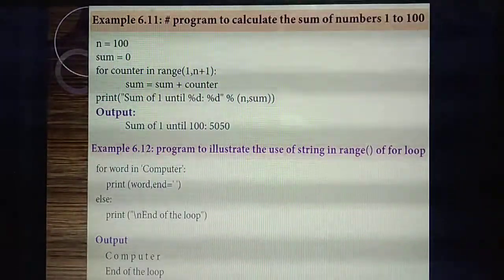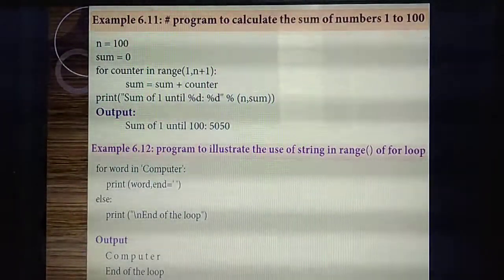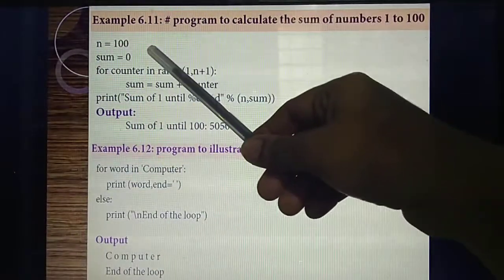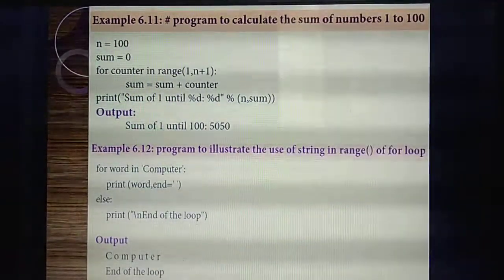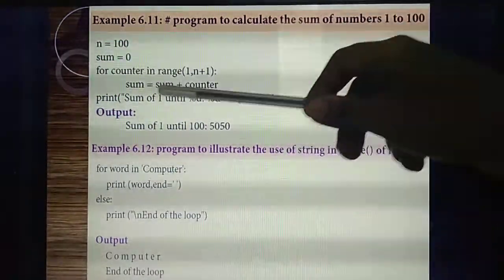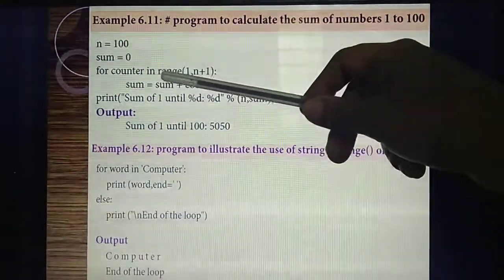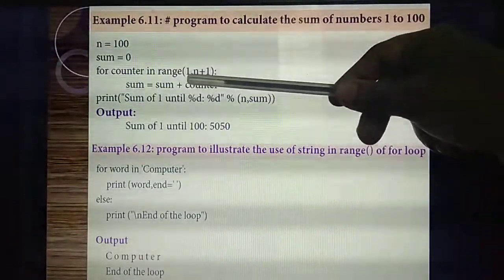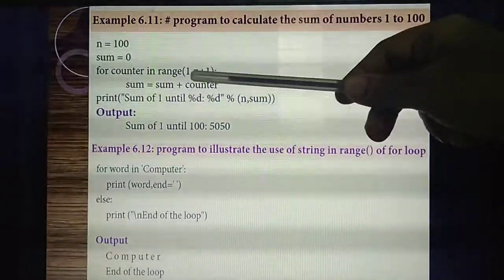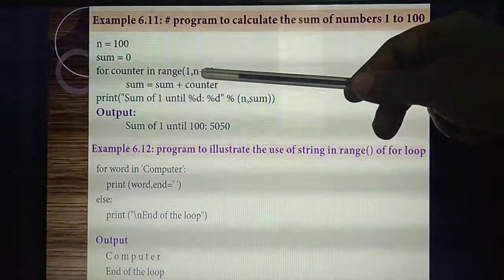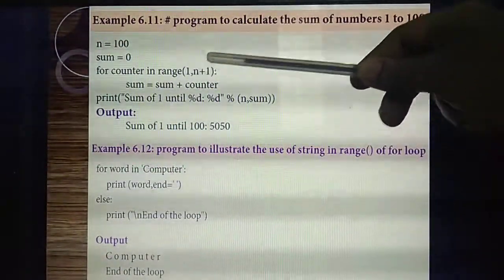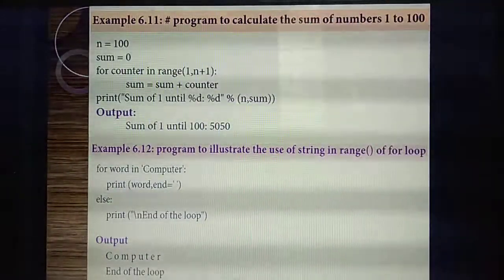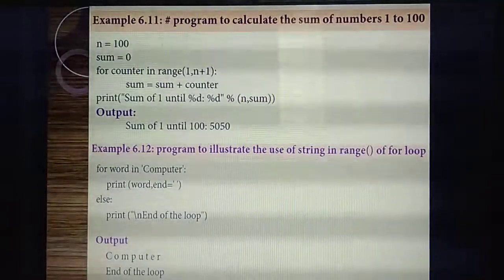So once again I am explaining. First we are going to add the first 100 natural numbers. For that, the initial value of sum, you are assigning as 0. So inside the for loop, we are giving which function? Range function, two values. What are the starting value and ending value? 1, n plus 1. So what's the value of n first? 1 plus 1, 2. 2 plus 1, 3. Likewise, you have given. Next, you are going to add the values using the formula sum equal to sum plus